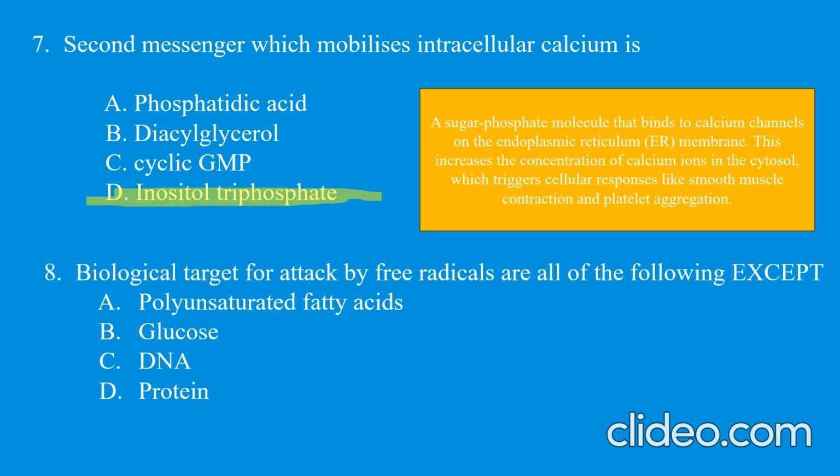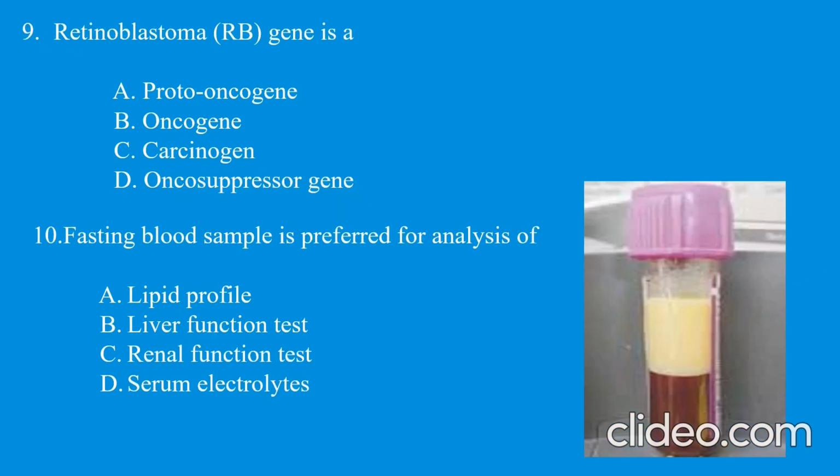Right, now the biological targets for attack by free radicals are all of the following except. So as you know, free radicals attack polyunsaturated fatty acids, DNA and proteins, but they don't act on glucose. So free radicals don't have any role on glucose. Okay, next question. Retinoblastoma. That basically is a most asked question. So retinoblastoma is basically an oncosuppressor gene or tumor suppressor gene which suppresses the tumor.